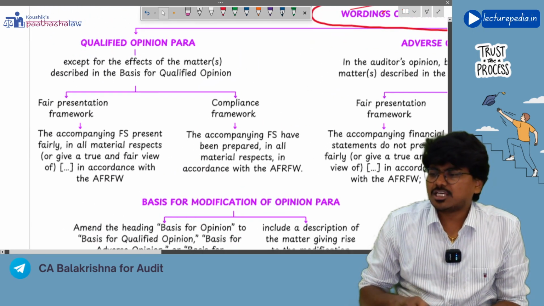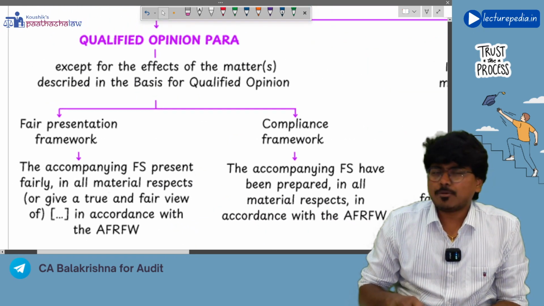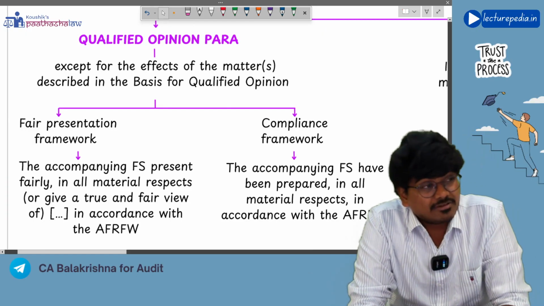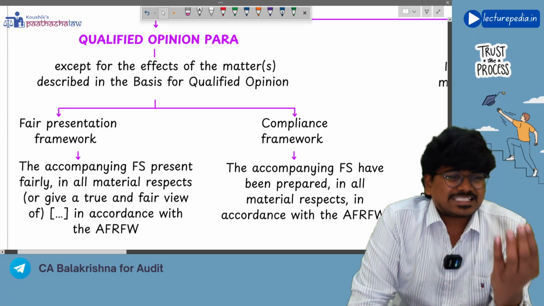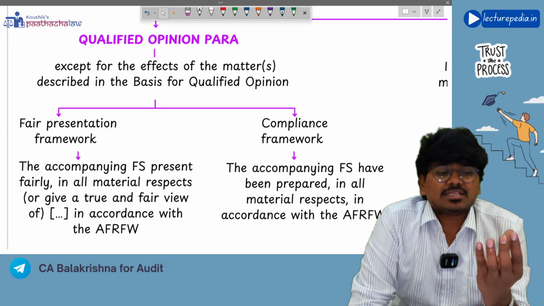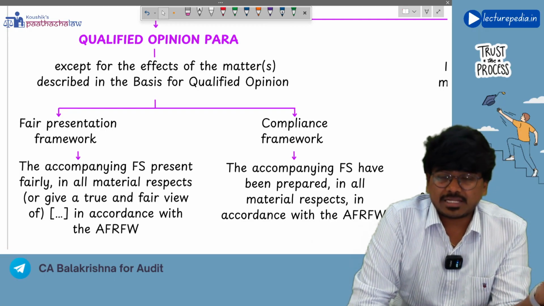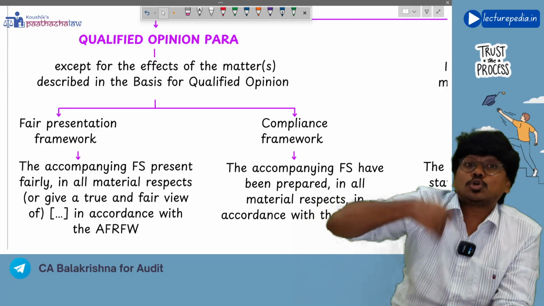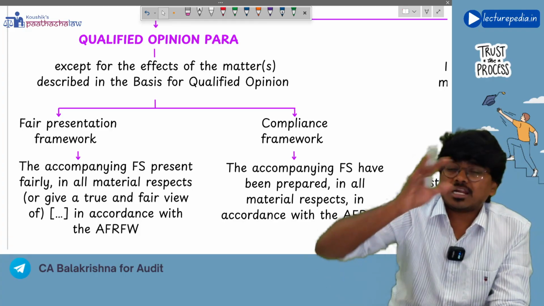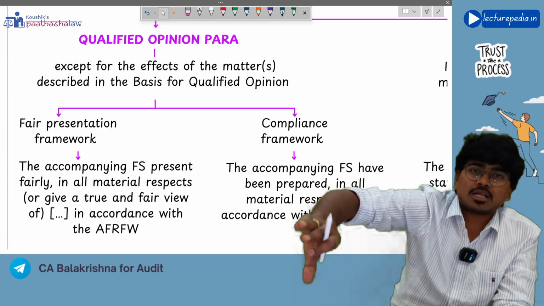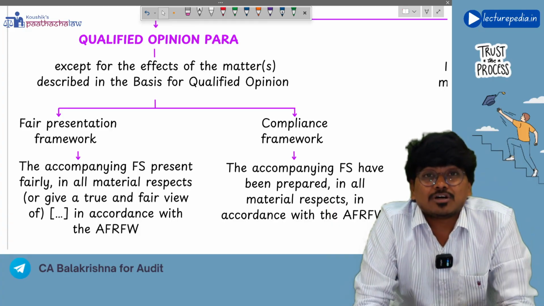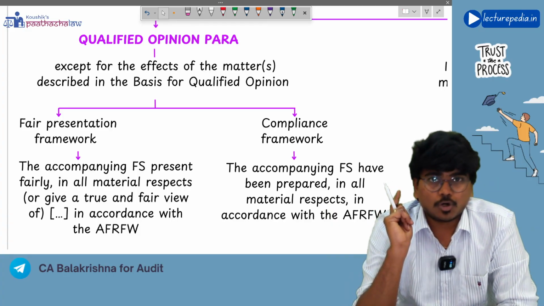If he is giving qualified opinion, what he will say is, except for the matters described in the basis for opinion paragraph, remaining financial statements are showing true and fair view, or remaining financial statements are presented fairly. Like this, the auditor will say in case of qualified opinion.